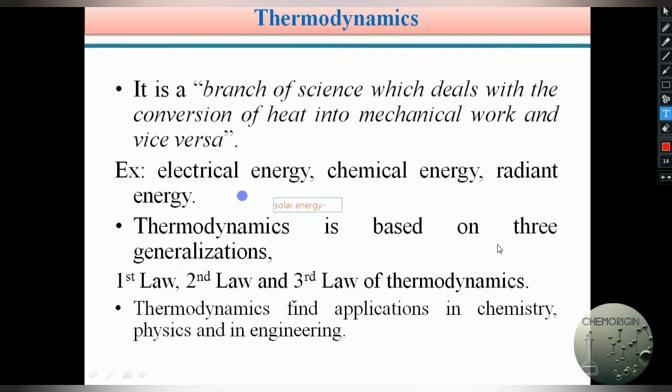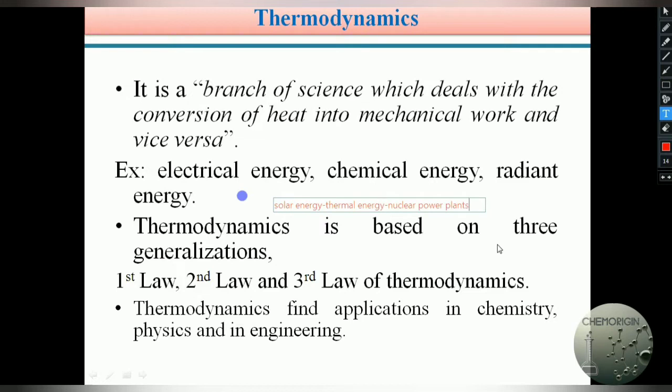Similarly, from thermal energy, we have thermal power plants. From thermal power plants also we are getting electricity. Similarly, we have nuclear power plants. From nuclear power plants also we are getting electricity. Students, recently one nuclear power plant started in Tamil Nadu at Kudankulam.